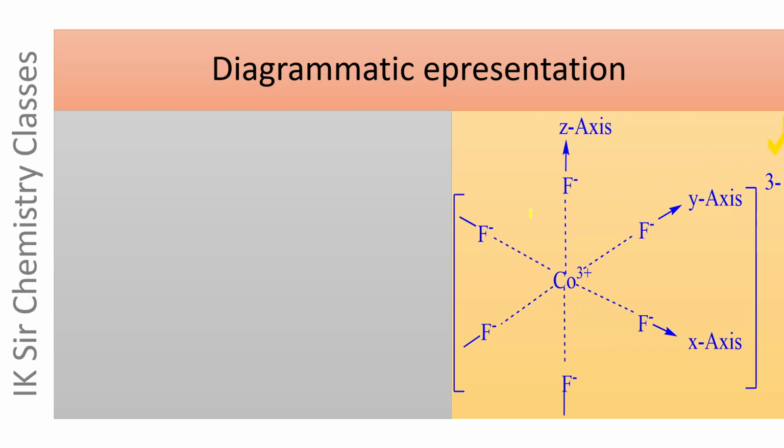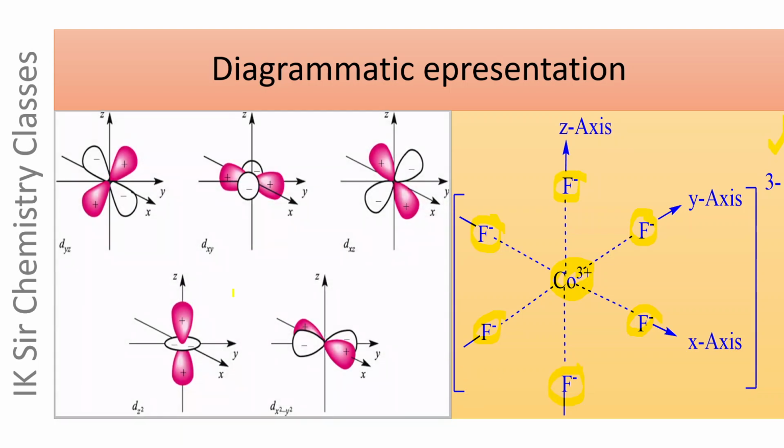During the formation of this complex ion, six F minus ions approach the Co triple plus ion, which is the central metal ion here, while F minus is the ligand. Two F minus ions are on the x-axis, two F minus ions are on the y-axis, while the remaining two F minus ions are present on the z-axis. And these are the 5 d atomic orbitals of the central metal ion.